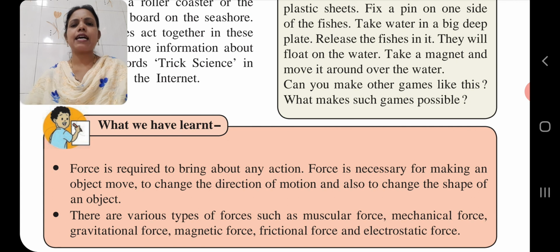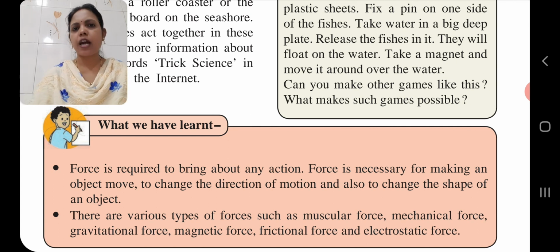One question is there. Suppose machines are oiled from time to time. Why, children? Why are machines oiled? Because to reduce the friction between the parts of machines, they are oiled. This will help efficient working of machines.